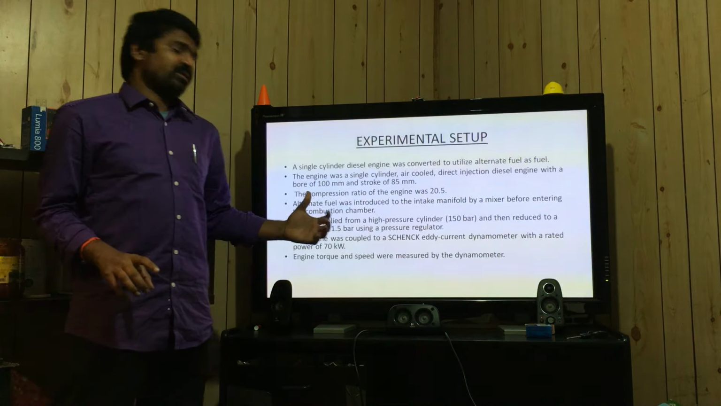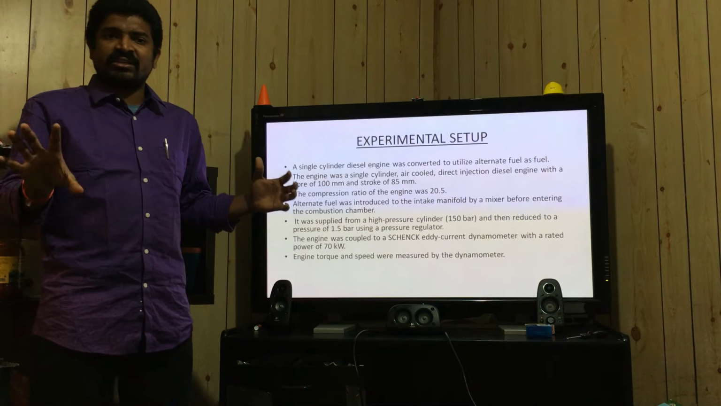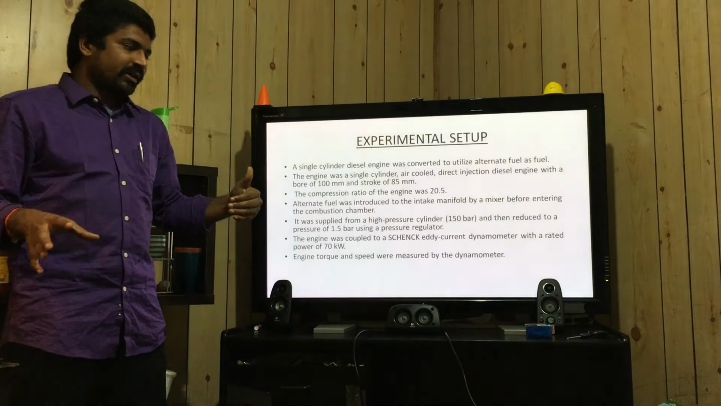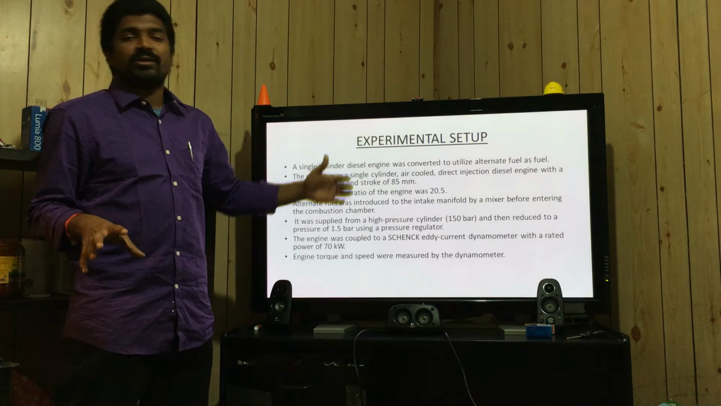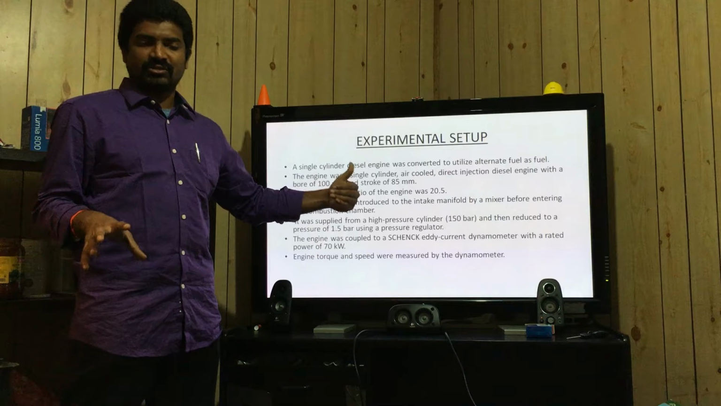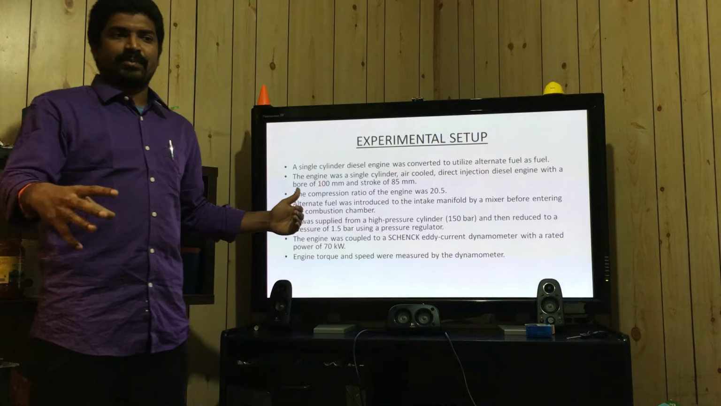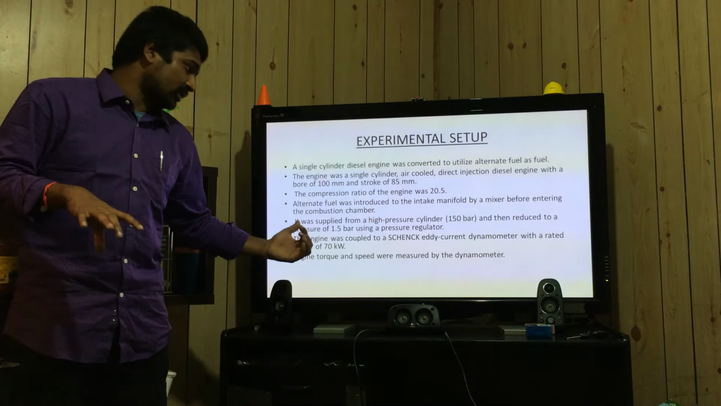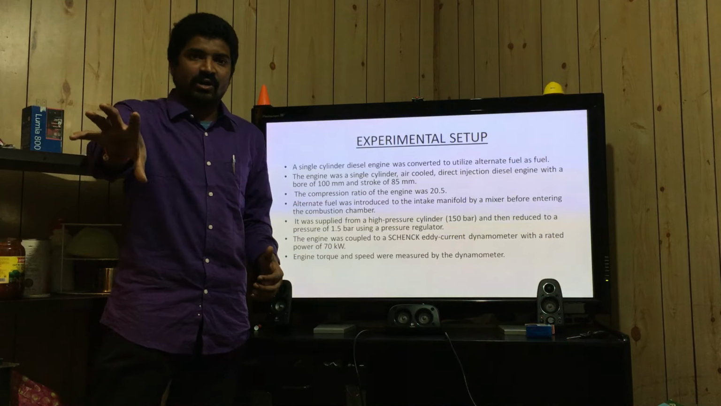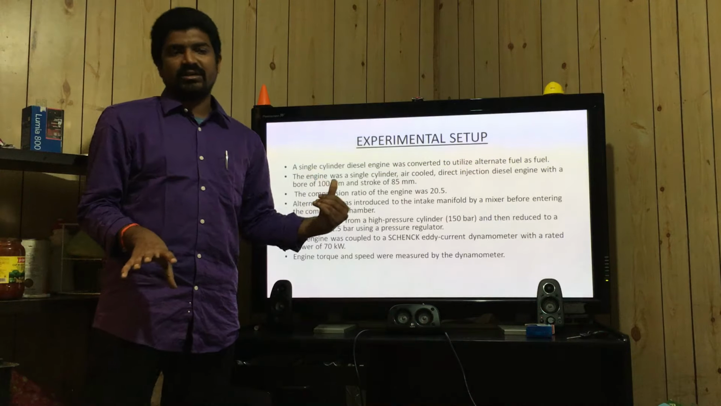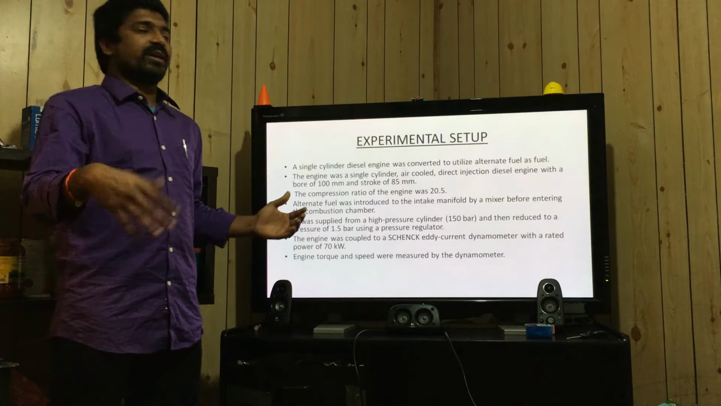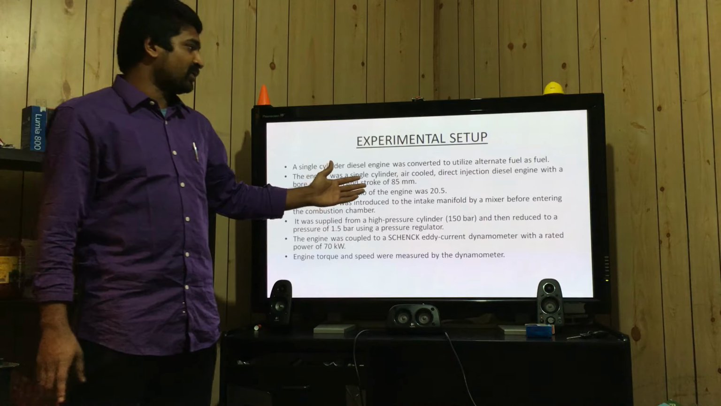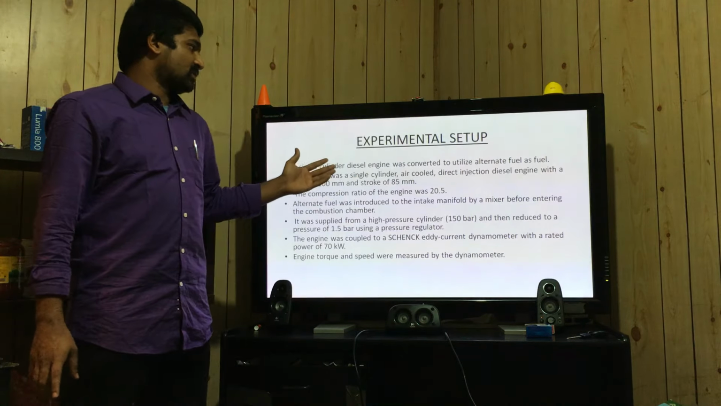The engine is also coupled with an eddy current dynamometer rated at a power of 70 kilowatts, which is useful for determining the power rating of the engine and the fuel, to see whether it is working to the mark or not. The torque and speed of the engine and fuel are tested by the dynamometer. In the next slide we have the figure of the experimental setup.